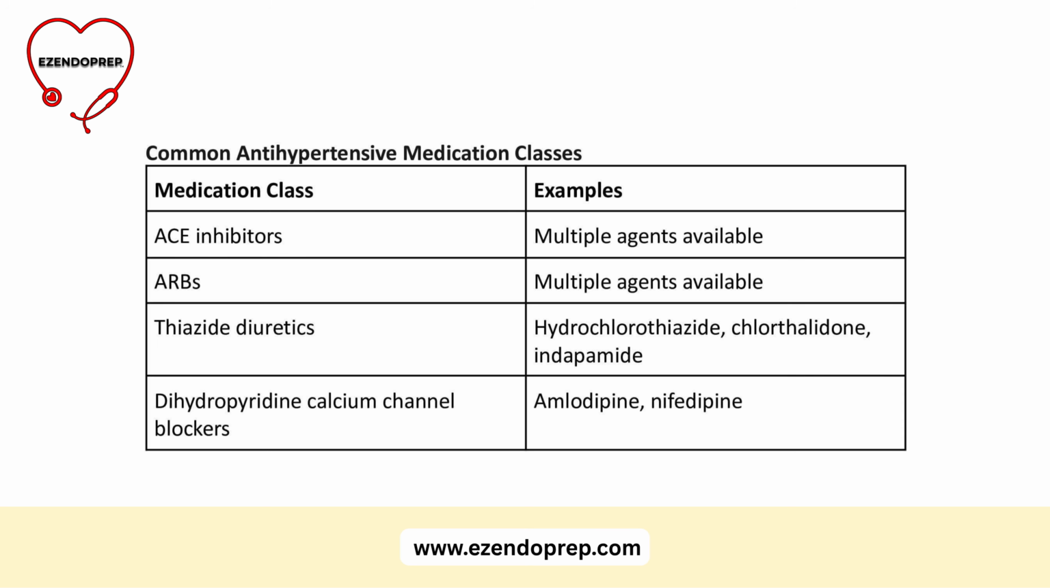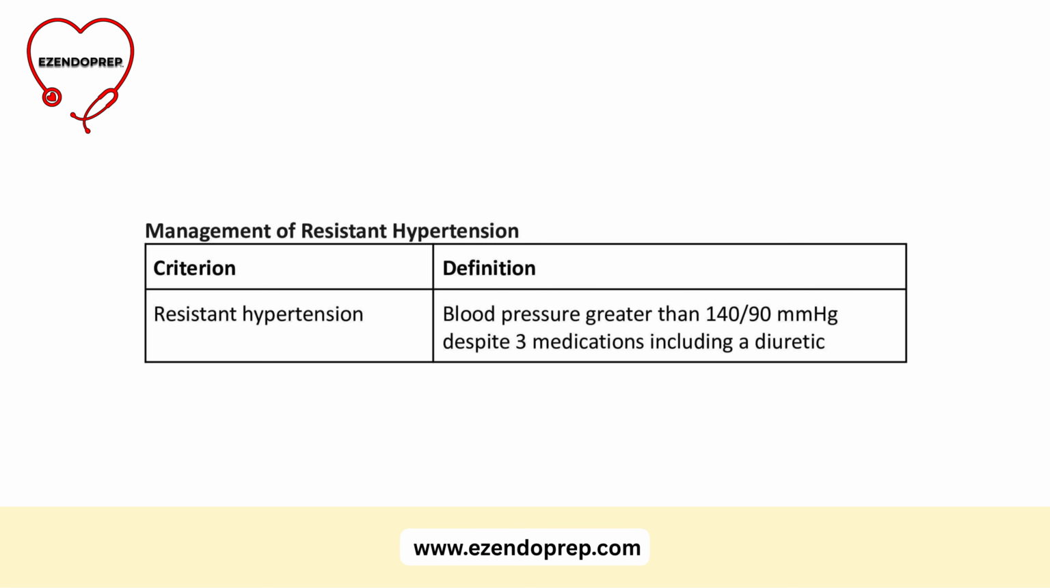Many fixed-dose combination pills exist, and they may improve adherence. Dihydropyridine calcium channel blockers, such as amlodipine or nifedipine, are also useful add-on options. Many adults with hypertension require multiple medications to reach goal. For resistant hypertension, think carefully. Resistant hypertension generally means blood pressure above 140/90, despite 3 medications, including a maximum dose diuretic.